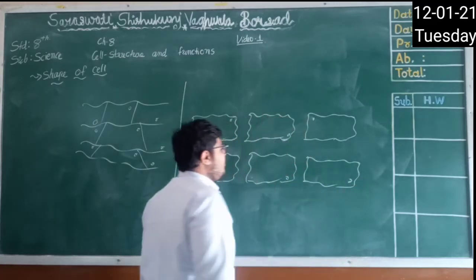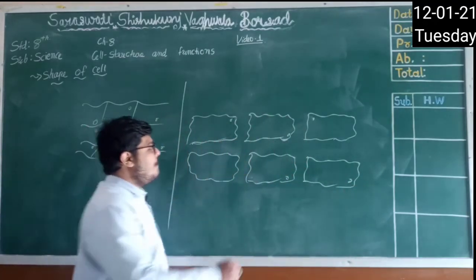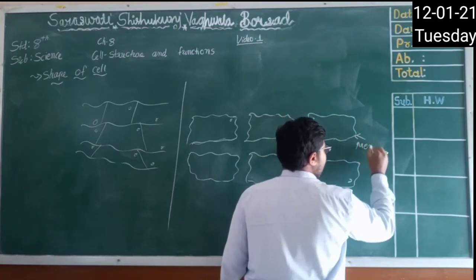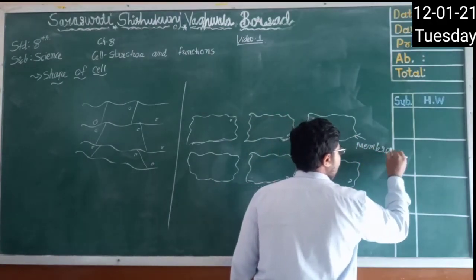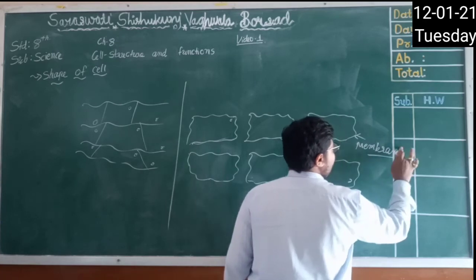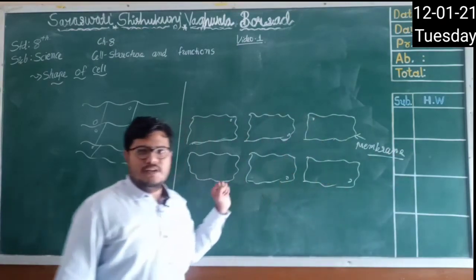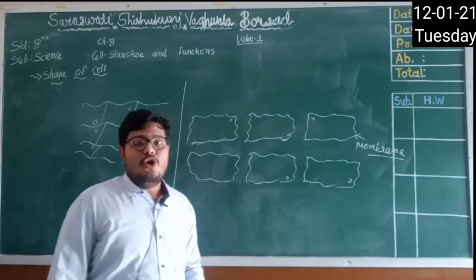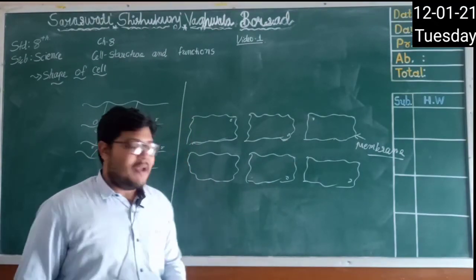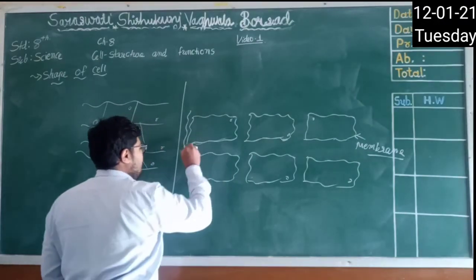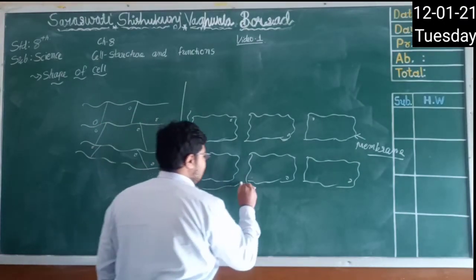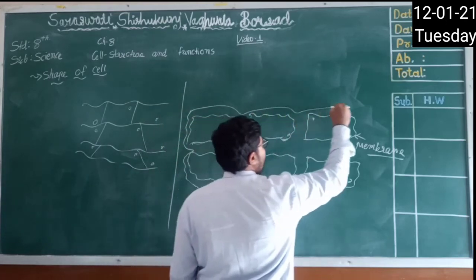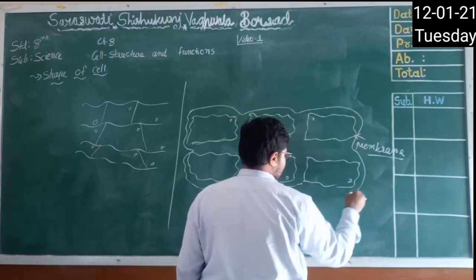Right? If you talk about animals, so this thin membrane, this one, right? This membrane gives a specific shape to the cell. Now, if we talk about plants, they have an additional cover, which is known as cell wall.